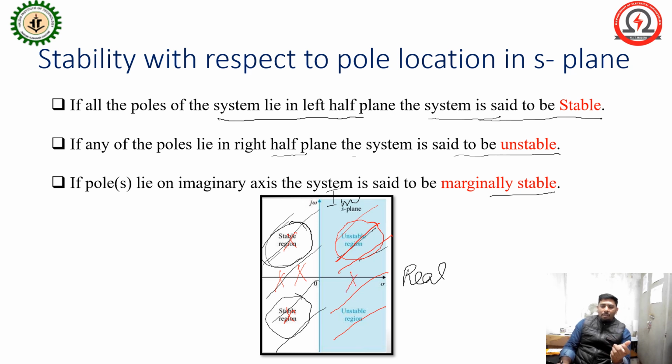At that time you can say the system will be unstable. Even if thousands or millions of poles are in the left half, but only one pole exists in the right half, the system is unstable. Okay, I will give you some examples that are helpful for understanding.